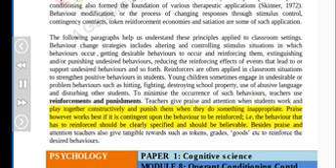Praise, however, works best if it is contingent upon the behavior to be reinforced, i.e. the behavior that has to be reinforced should be clearly specified and should be believable. Besides praise and attention, teachers also give tangible rewards such as tokens, grades, goods, etc. to reinforce the desired behaviors.